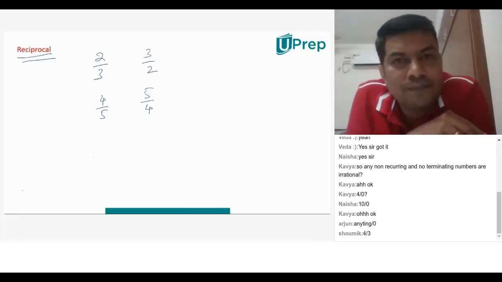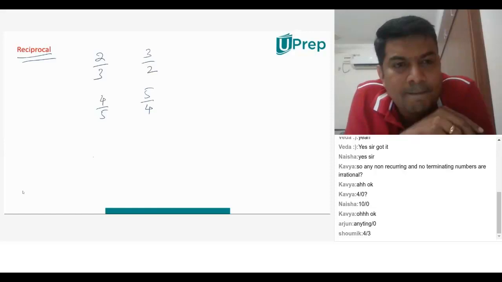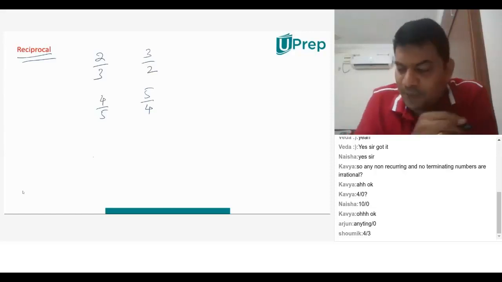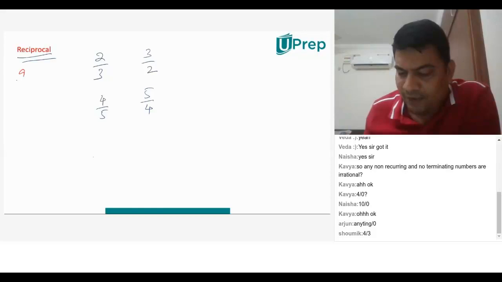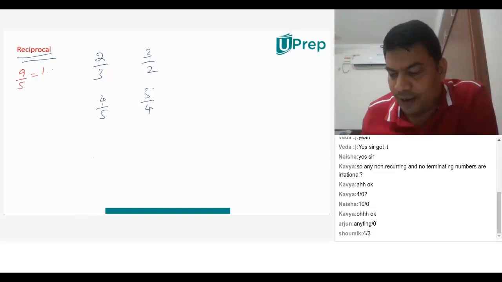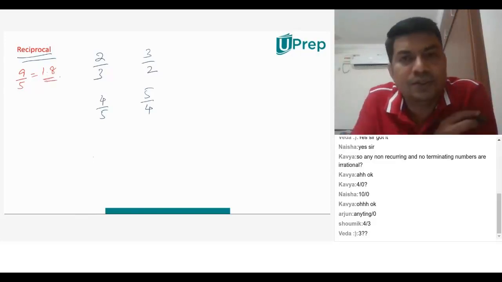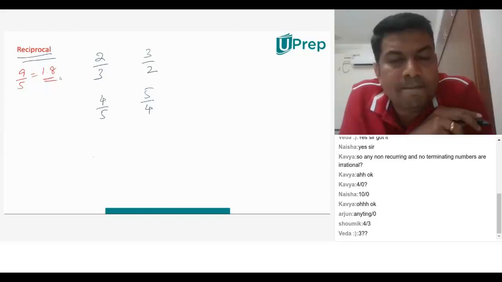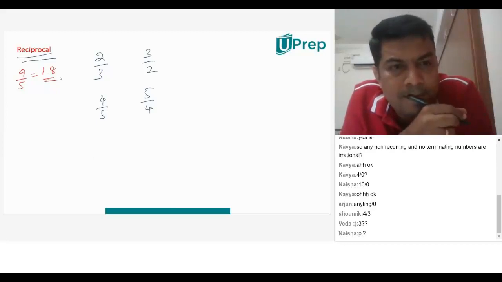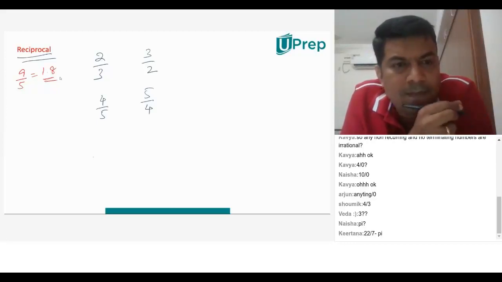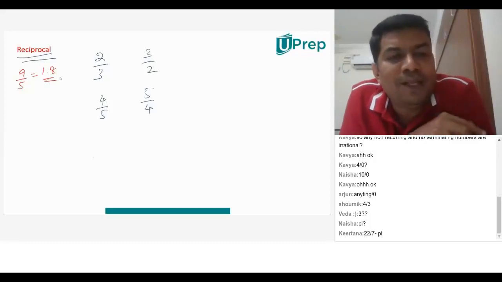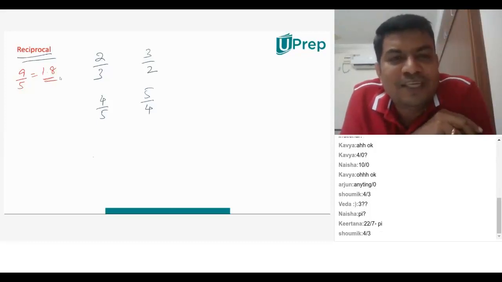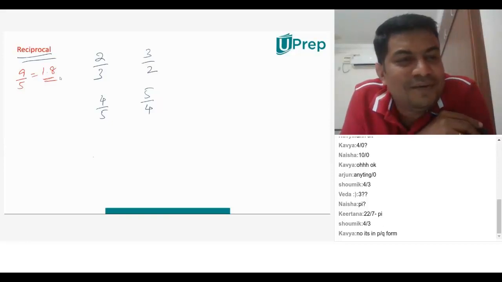Sir, what about 9 by 5? 9 by 5 is P by Q, right? Yeah. 9 by 5 is P by Q, which is 1.8. So it's a rational number. Sir, what about pi? You yourself are saying 22 by 7. 22 by 7 is in P by Q form. It's a rational number.